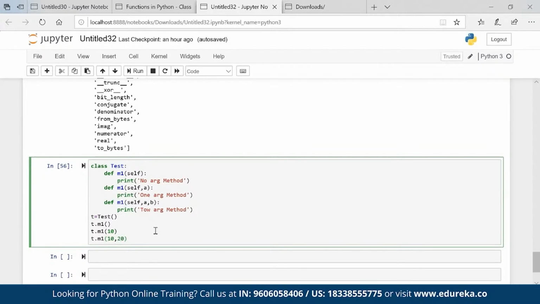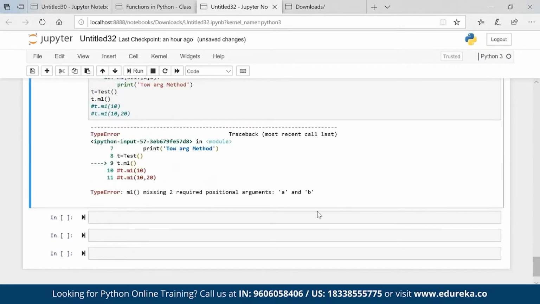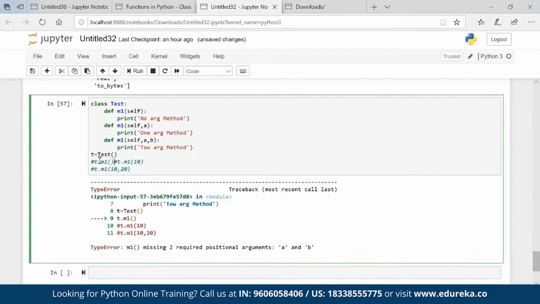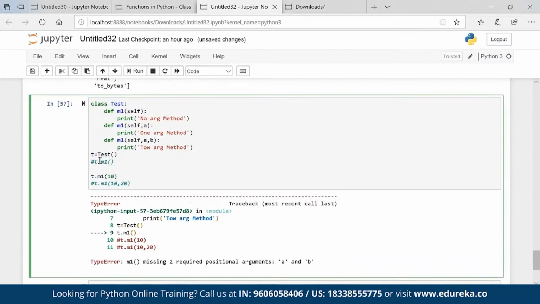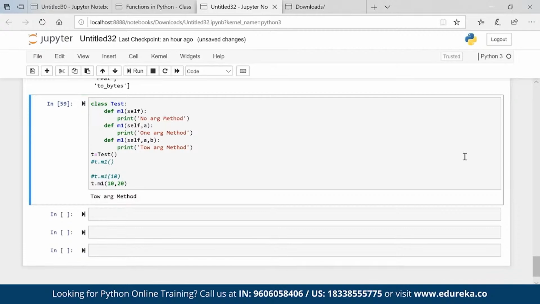So basically all will not work. Only the last one will work. Want to see that? Let me execute the first one. It's looking for a and b, so this is not working. Let's try this one. It's looking for b, also not working. Now it is working.